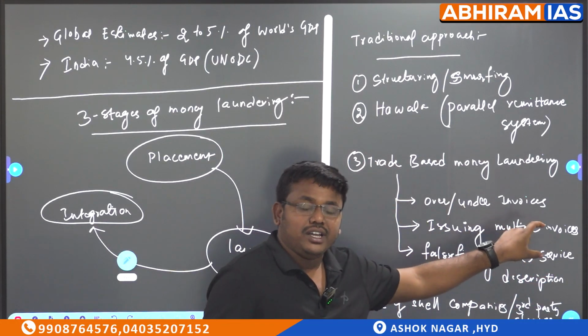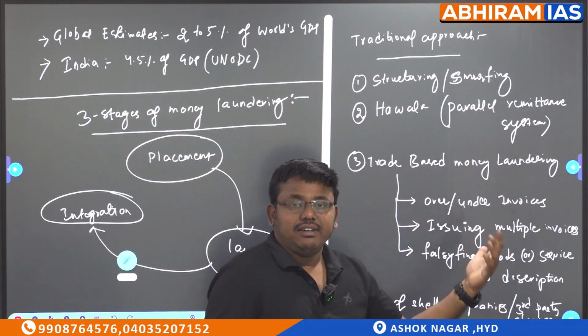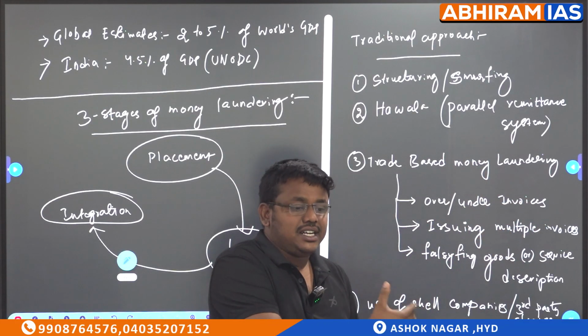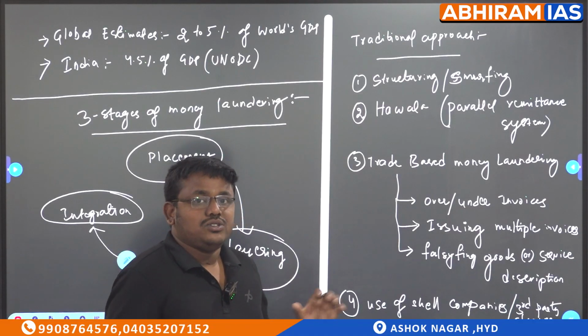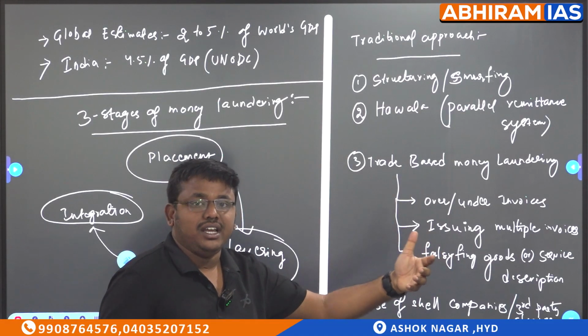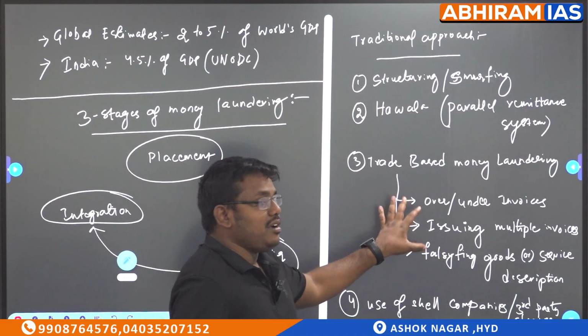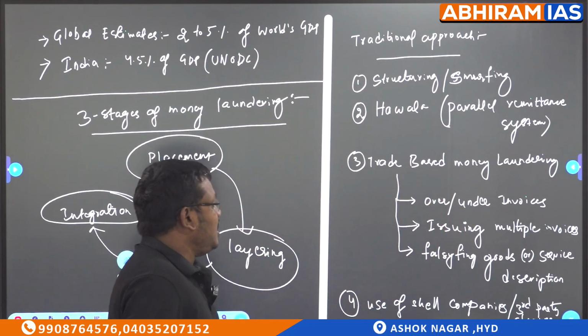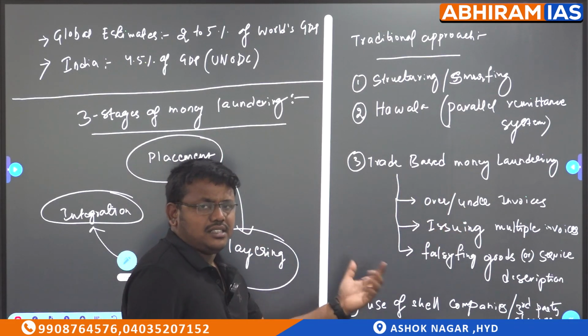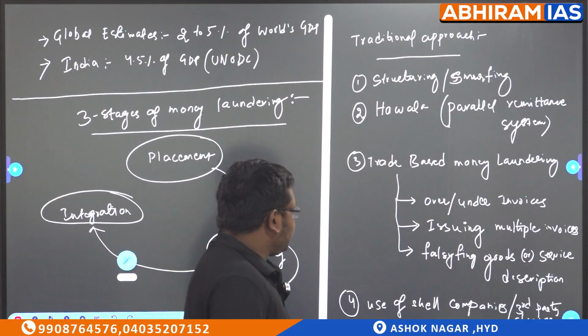Why are they doing all these things? Because to have a record, they will say that this amount of records we have, that is the money present here. Without doing any trade or transaction, they are showing the amount. That is because of these fake invoices. Next, falsifying goods is the same point. Okay, now let's move forward.